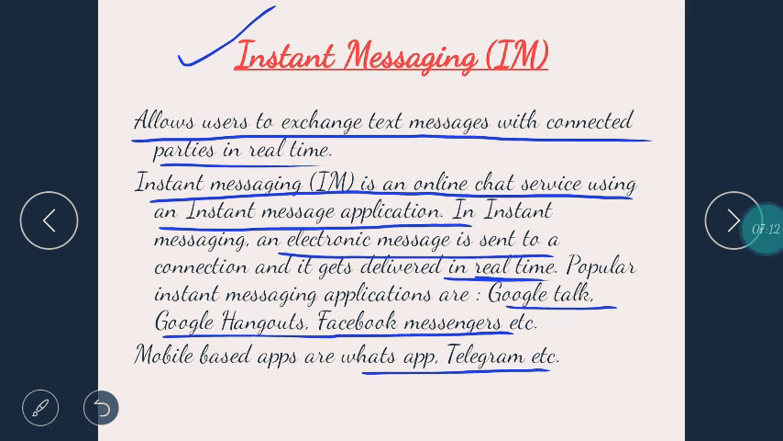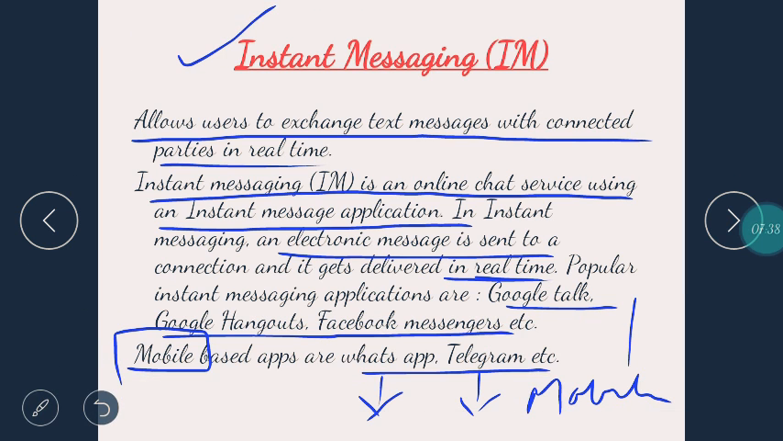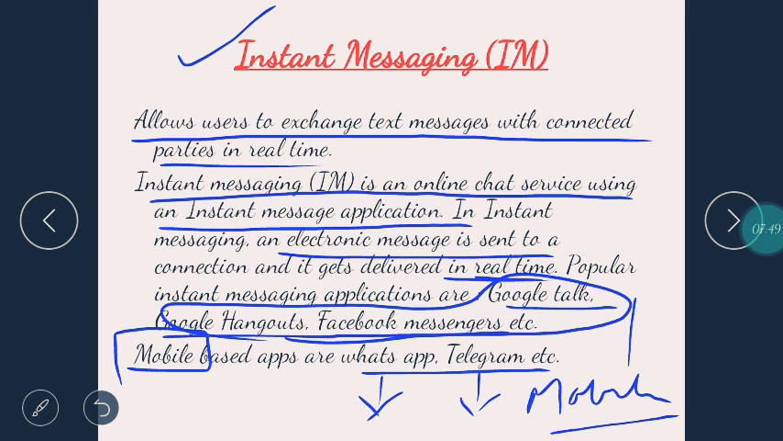What does this mean? That Google Talk, Google Hangouts, Facebook Messenger, etc., their ID you can use on any phone, like your Instagram, your Google ID, your Facebook ID, you can use on any phone. But for using WhatsApp and Telegram, you need to get that very mobile, because they use your mobile number. And these use your password. So you can put a password anywhere, but you cannot carry your mobile into any phone. Okay?